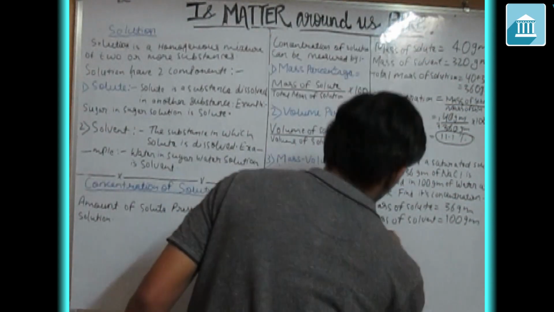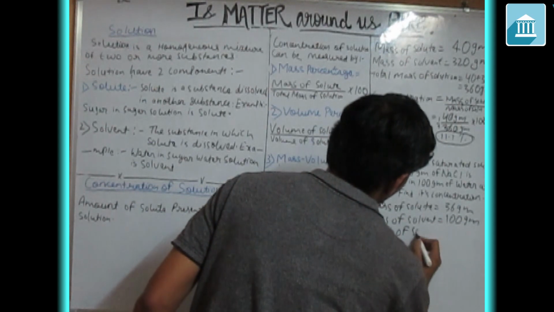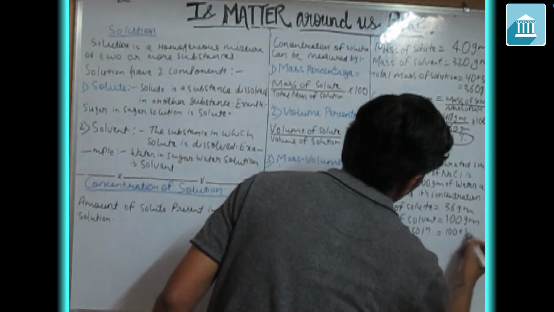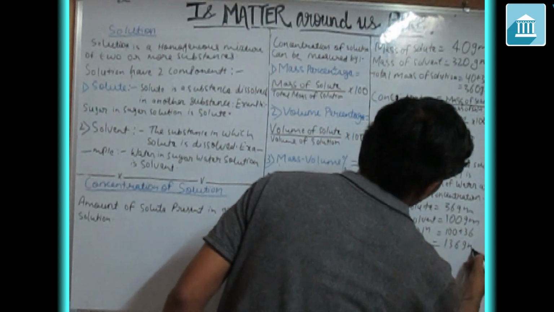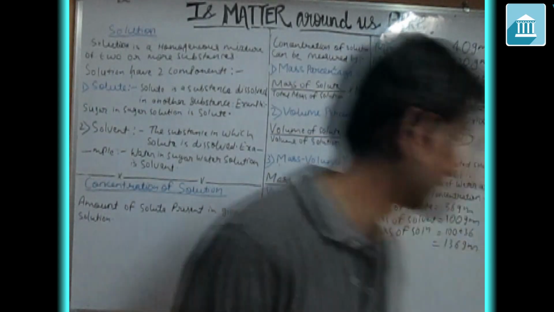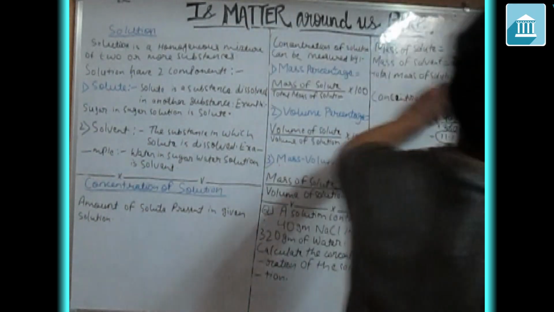Now let's calculate mass of solution. What will be the mass of solution? 100 plus 36, that is equal to 136 gram.